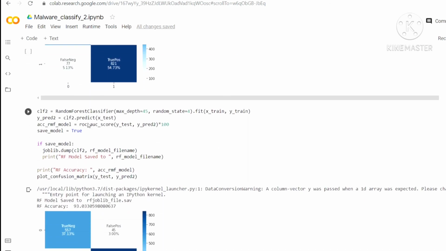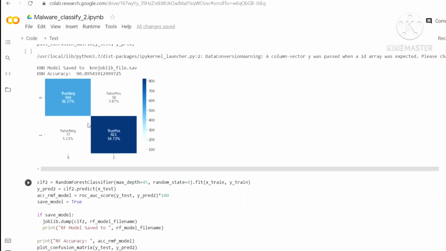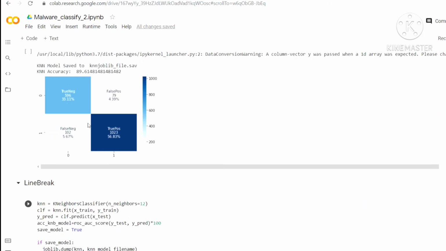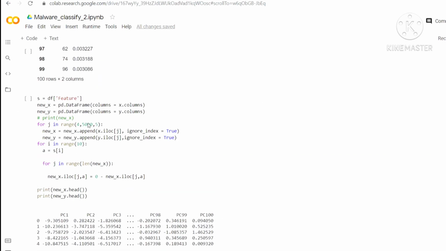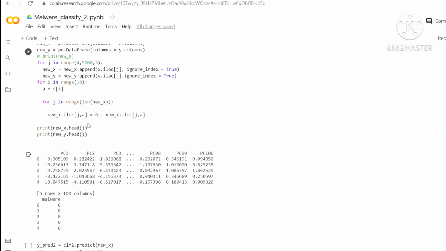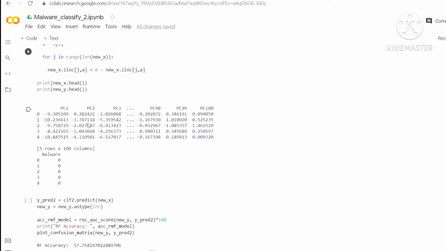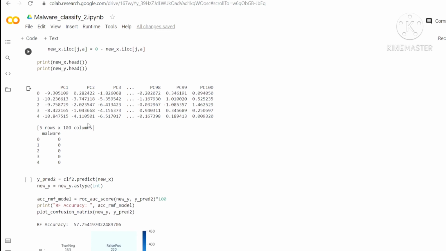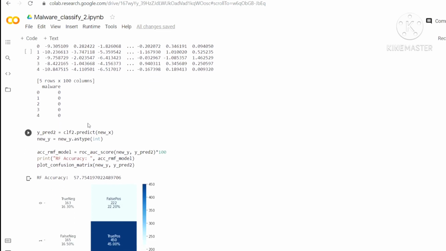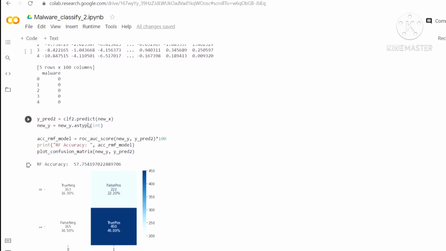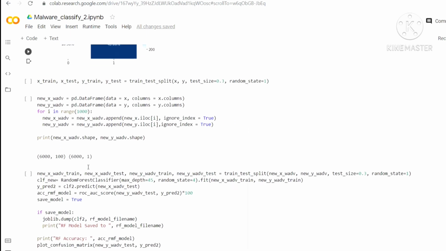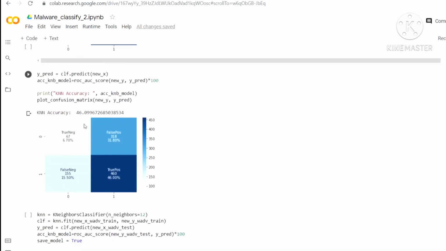But now, since we have created adversarial examples, we test them on our machine learning models, and as expected, they exploit the vulnerability and we get a random forest accuracy of close to 58%, and a KNN accuracy of around 46%.